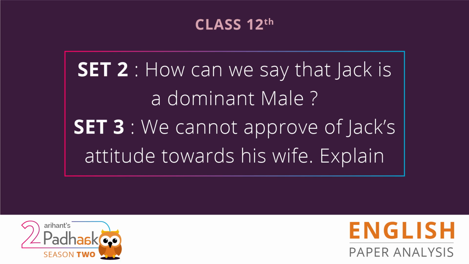I would like to talk about 2 questions in the literature section that required a little thinking skill on your part. One such question is, in set 2 and set 3, both questions are from the same chapter, Should Wizard Hit Mommy? The question in set 2 was, how can we say that Jack is a dominant male? And the question in set 3 was, we can't approve of Jack's attitude towards his wife. Explain. More or less the same answer, but it requires a little thinking skill on your part, a little bit of summarization and thorough knowledge of your textbook, of your chapter.